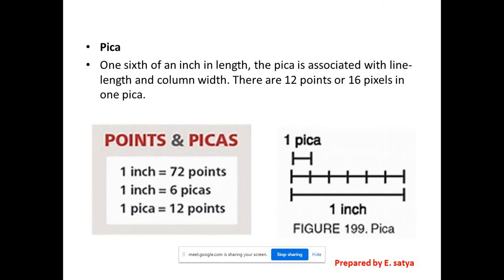And pica, 1/6 of an inch in length. So 1 pica means 1/6 of an inch in length. The pica is associated with line length and column width. There are 12 points or 16 pixels in 1 pica. So points and picas: 1 inch is 72 points. So 1 inch is 6 picas, 1 pica is 12 points. If you want to understand more clearly about points and picas, this will be helpful, right? So generally we know 72 points means 1 inch font.